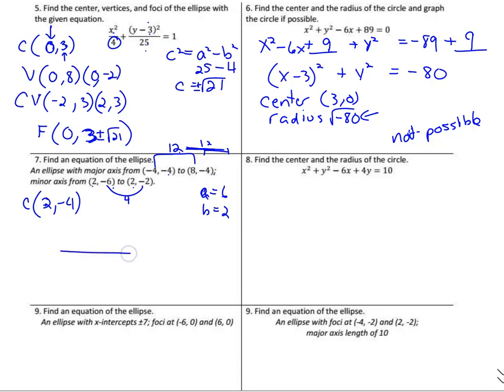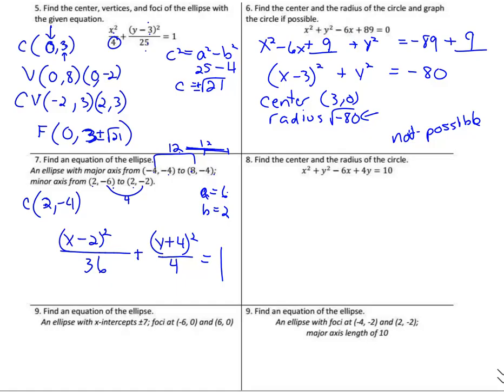So if we write our equation, we have x minus 2 squared plus y plus 4 squared equal to 1. And our major axis, the x is changed, so it goes into the x. So 6 squared is 36. The minor axis with 2 squared is 4. And there's our answer to number 7.